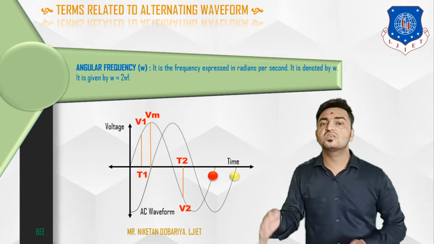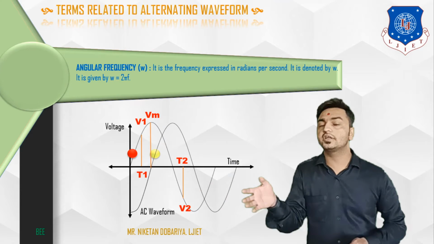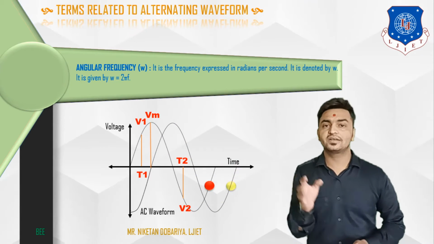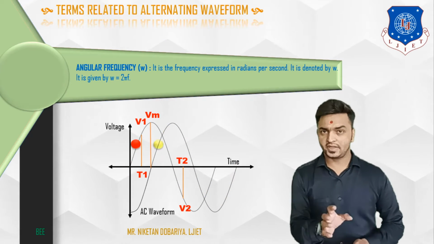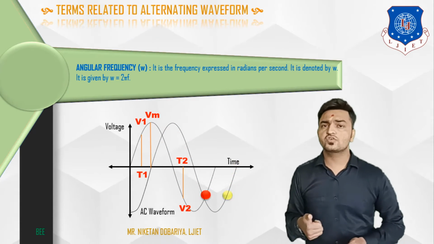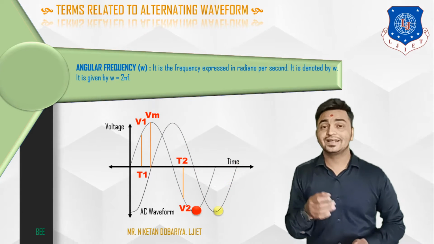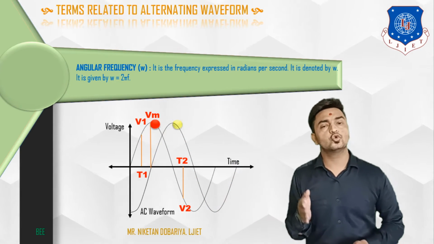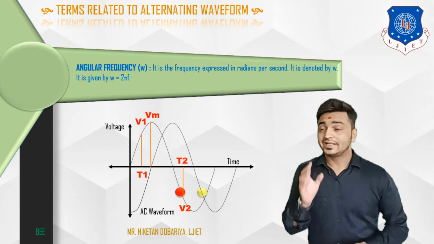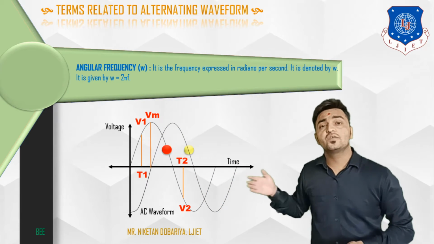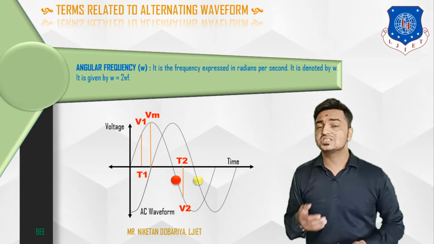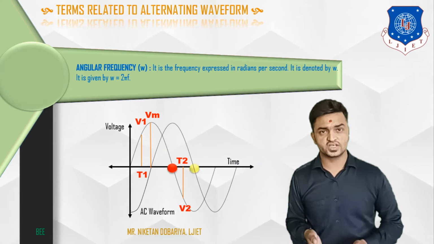That means how much angle is covered in a particular time: theta by t defines omega. Another equation, which we discussed in 11th and 12th physics, is omega equal to 2 pi f. That was discussed in the previous video, when we covered the theory of generation of alternating voltage.